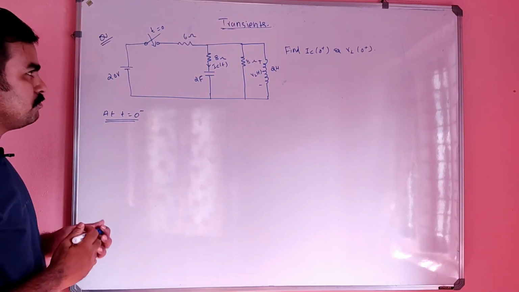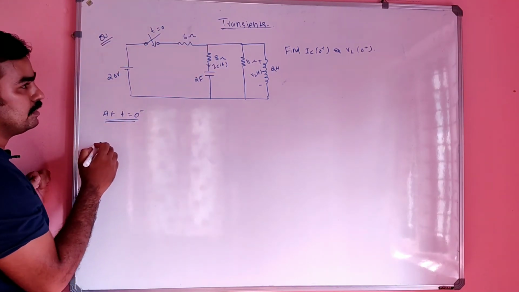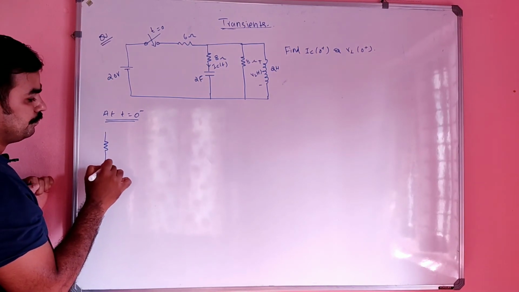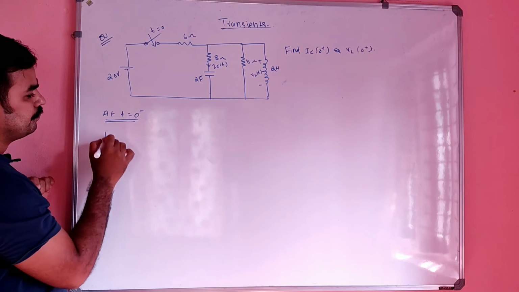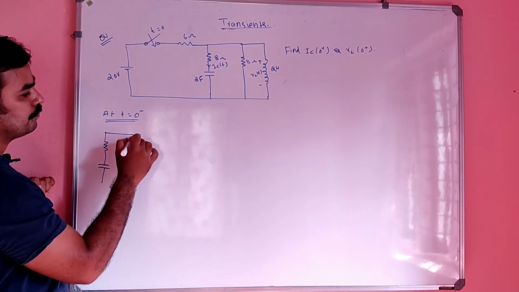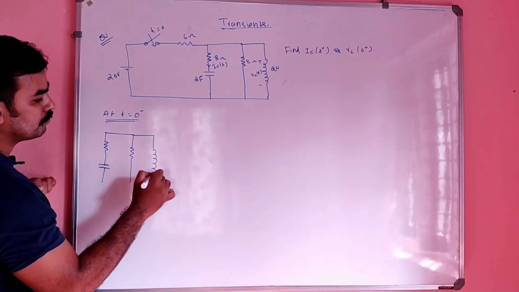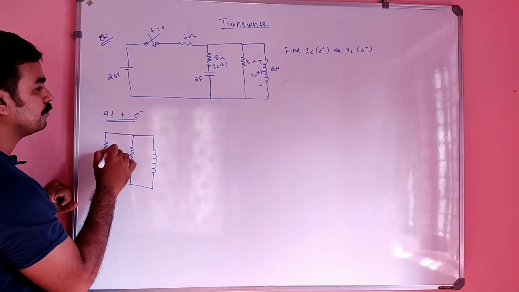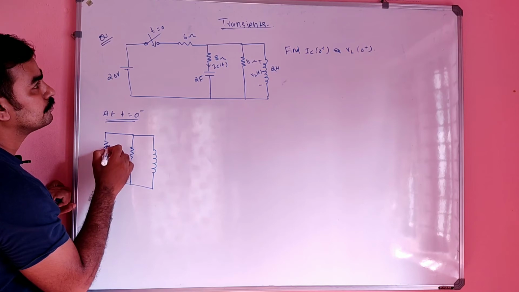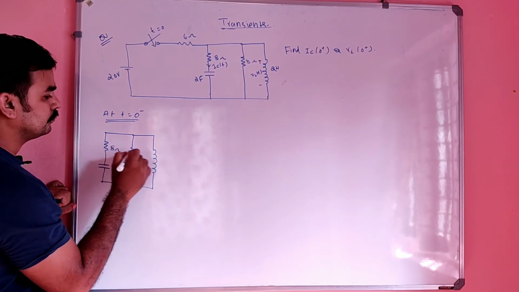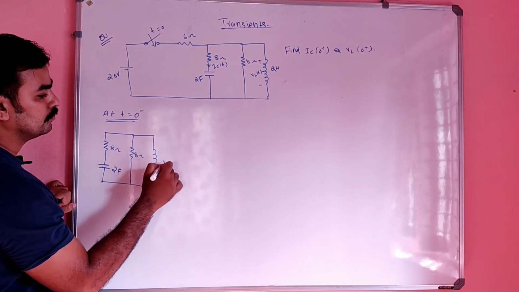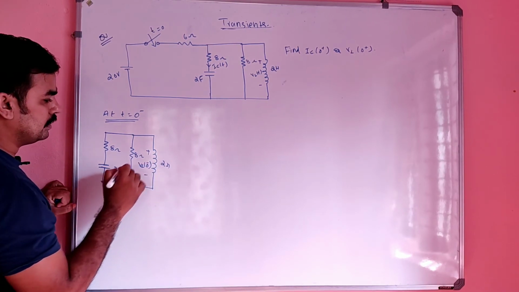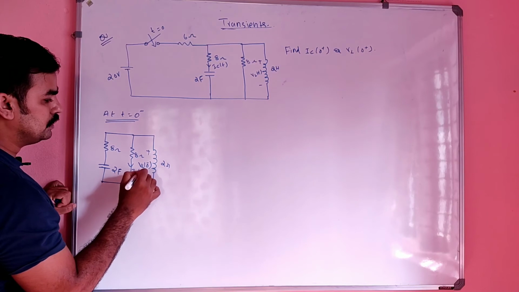So at t equal to 0 minus, listen carefully beta, the circuit simply contains the capacitor and the inductor.